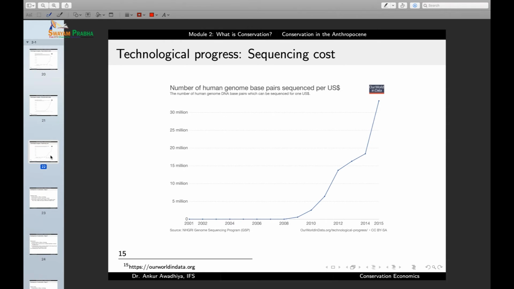The sequencing cost for DNA, the number of human genome base pairs that are sequenced per US dollar, is also increasing, which means that for every dollar, we can now sequence more and more of the genome, which is a good indication of the technological progress. So what we are observing here is that in the equation I = P × A × T, P is increasing, A is increasing, and T is increasing. And all three of these are increasing exponentially, which means that the impact has also been increasing at a very fast pace.